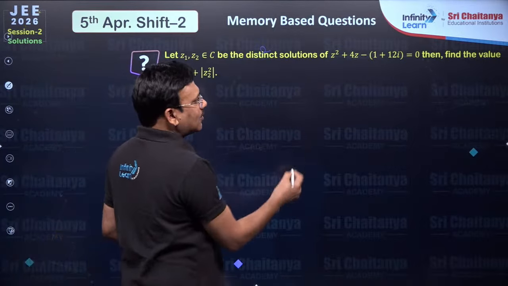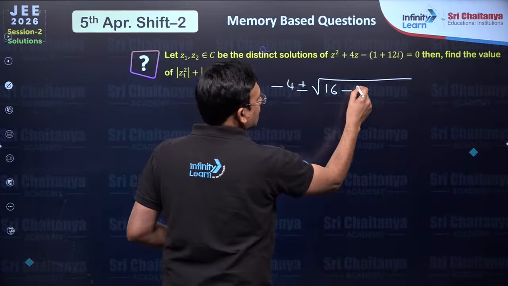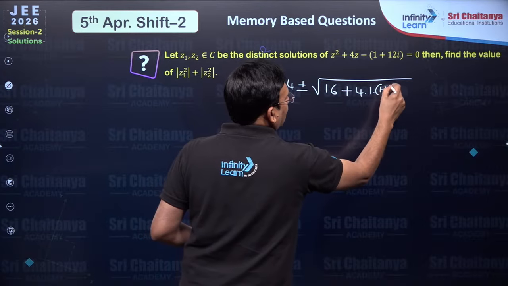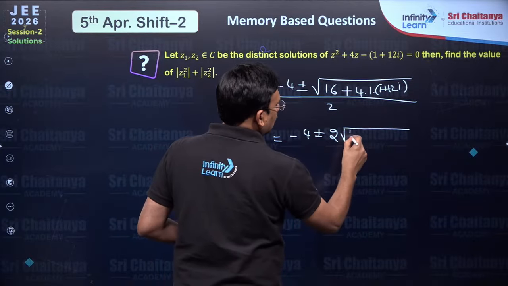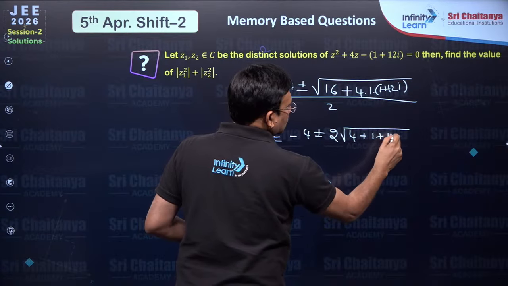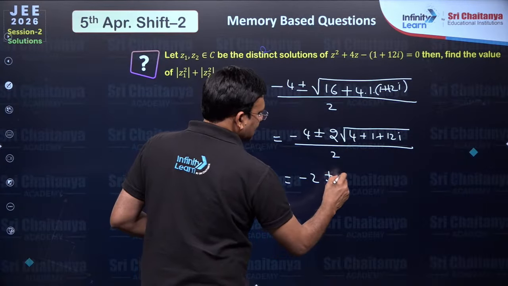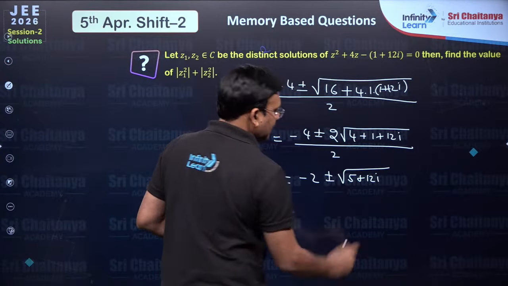You just find the roots: minus b plus or minus root of b square minus 4ac, which is 1 plus 12i by 2a, which gives minus 4 plus or minus, you take out 4 common, so 2 into root of 4 plus 1 plus 12i by 2, which gives minus 2 plus or minus root of 5 plus 12i.